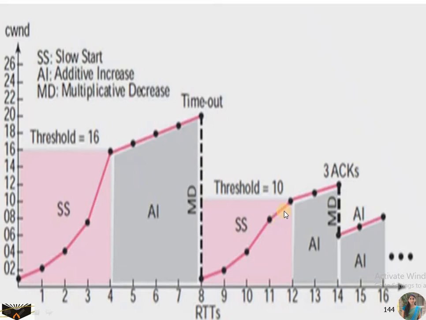From 8, the threshold value has been reached, that is 10. Initially the threshold value was 16, now the threshold value is 10. As soon as it reaches the threshold value, you are going to increase it to 11, 12, where you receive the 3 duplicate acknowledgements. Then you are not going to reduce it to 1, but the congestion window is reduced to half. So it was at 12, now it has been reduced to 6. This is called TCP Reno. Again increase it by 1. So you can see the increase here. This is how it is going to continue.